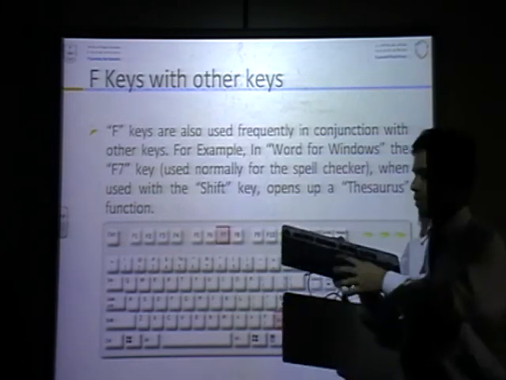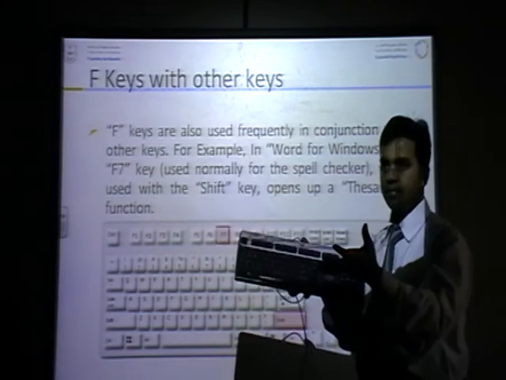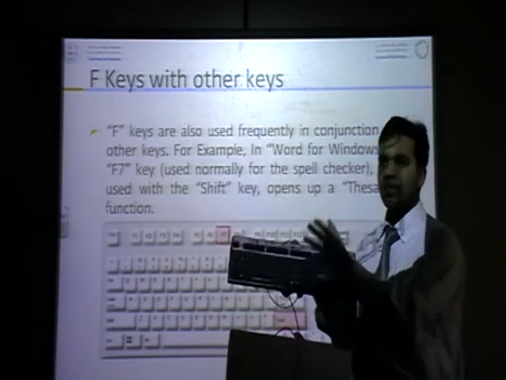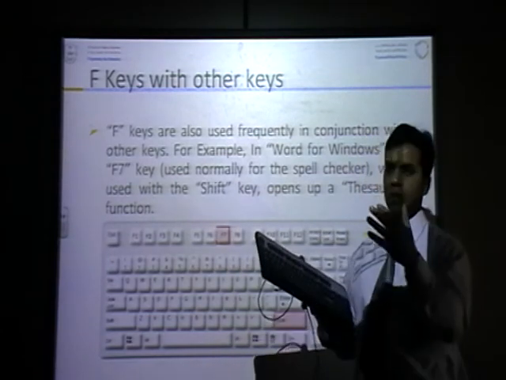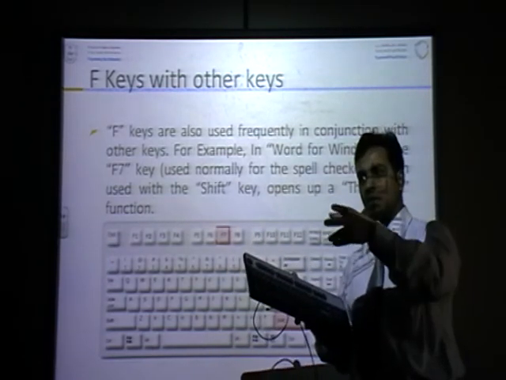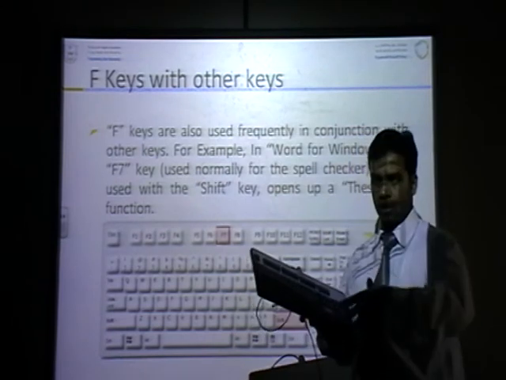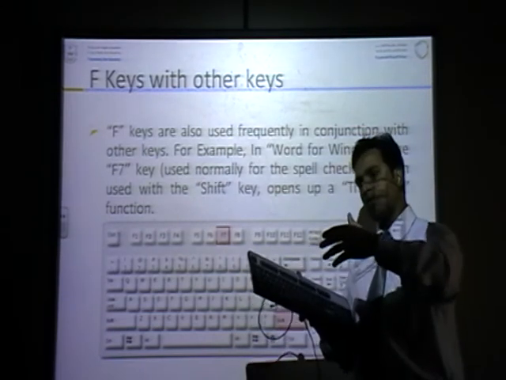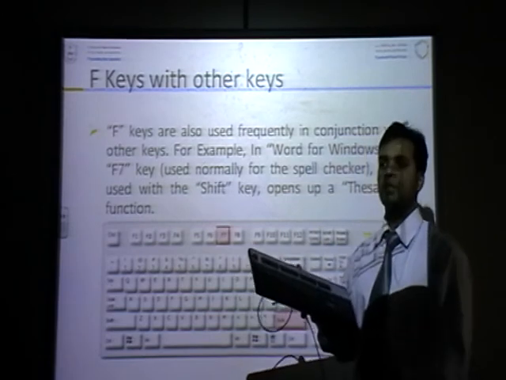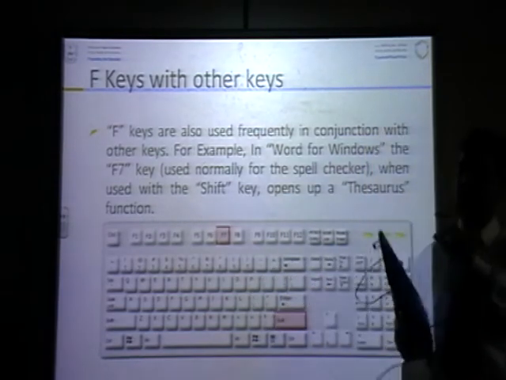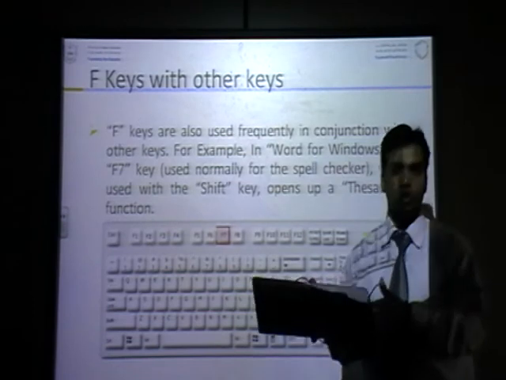When you press Shift and F7 key in Word, it will give you synonyms. Synonyms means different names for the same thing. For example, your name is Muhammad, maybe your brother calls you Muhammad or any other name. That is synonyms: one item, two or more names.